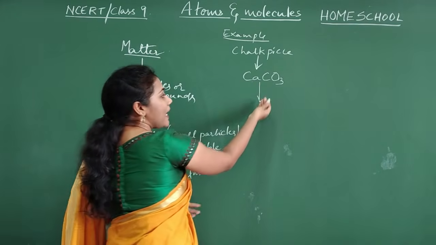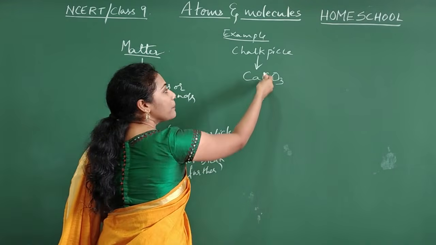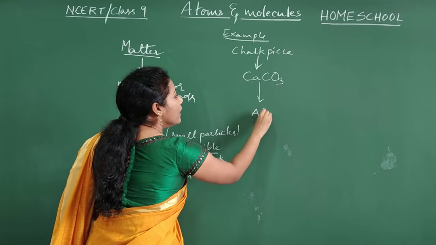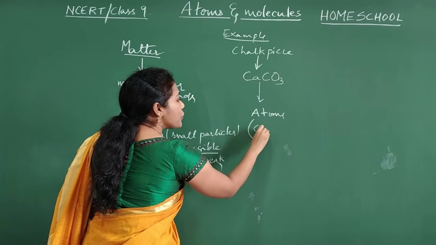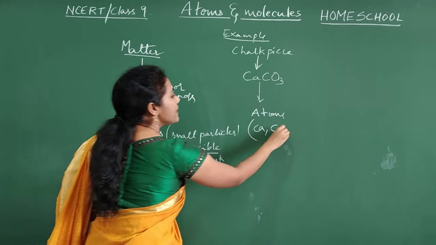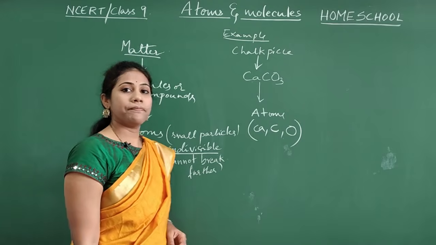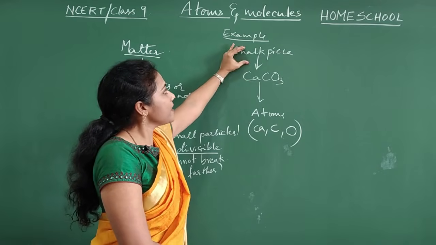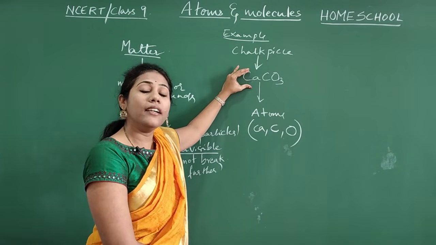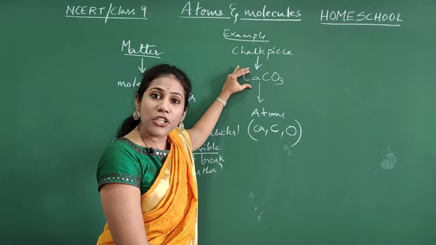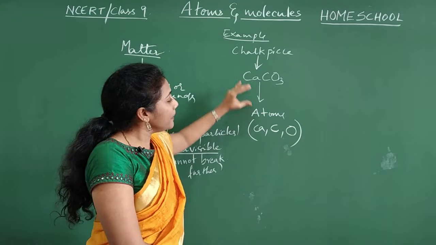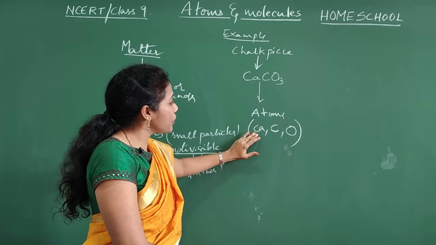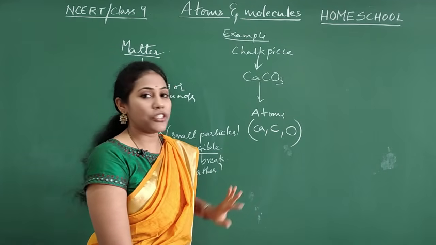And this calcium carbonate is again divided. It is made up of atoms. What atoms are there? Calcium atom is there, carbon atom is there, oxygen atom is there. See, this is a matter which is divided further, or it is made up of the molecule called CaCO3, calcium carbonate. Again, this can be broken up into atoms. Which are the atoms? Calcium atom, carbon atom and oxygen atom.